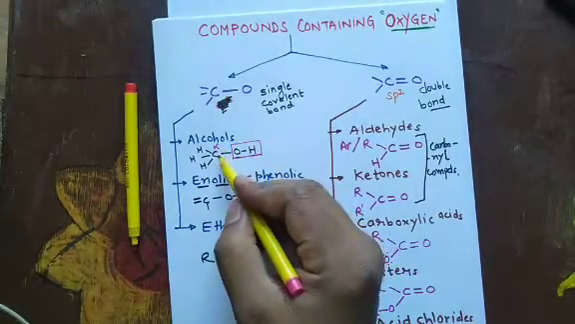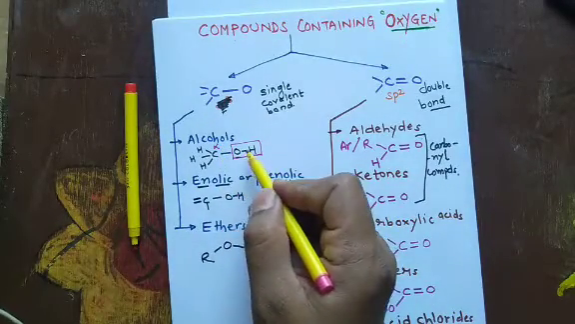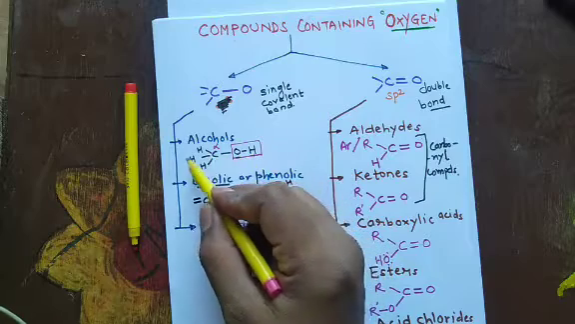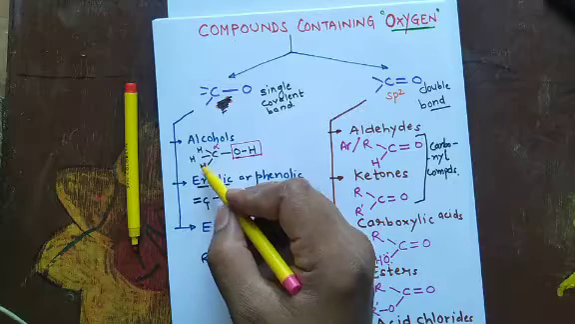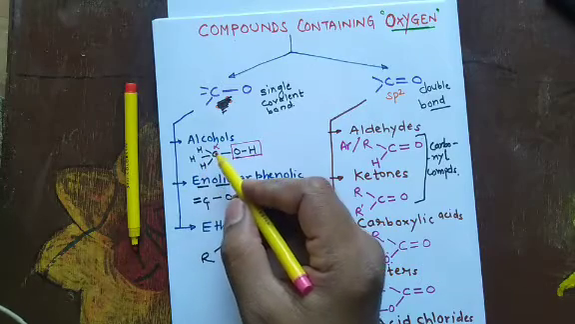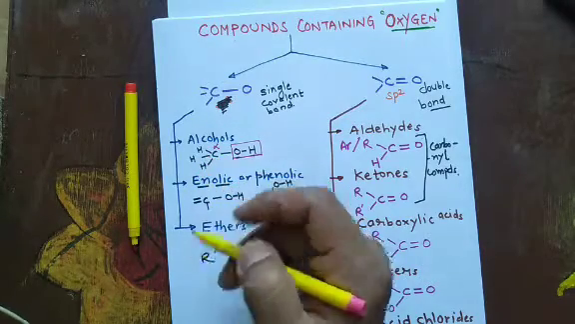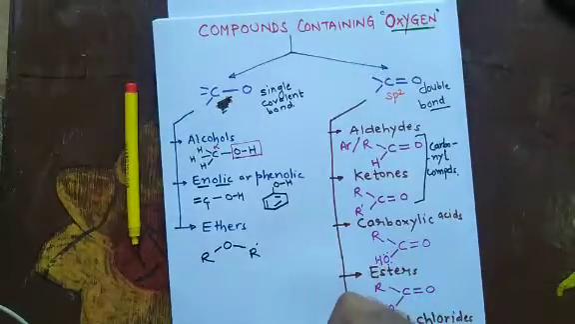The alpha carbon is singly bonded to oxygen and is further bonded to 3 hydrogen atoms in case of methanol. But when these hydrogens are replaced by other alkyl or aryl groups, further derivatives can be obtained.